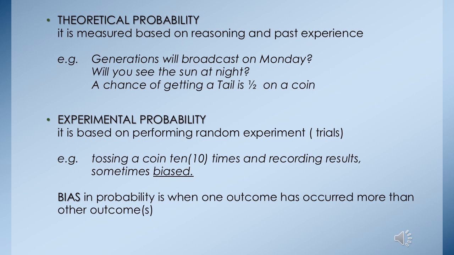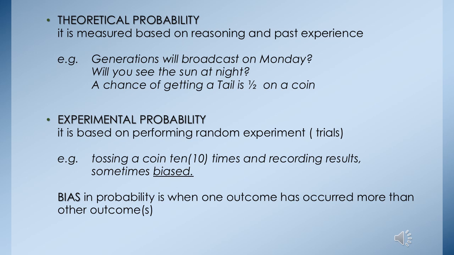And then before that, the probability that Generations will be broadcast on Monday is actually 100%, it is certain. So that is the probability: the chance of that event to occur. So Generations will be broadcast on Monday, it's 100%. We will never see the sun at night, so it is impossible. The probability for the sun to occur at night is impossible.